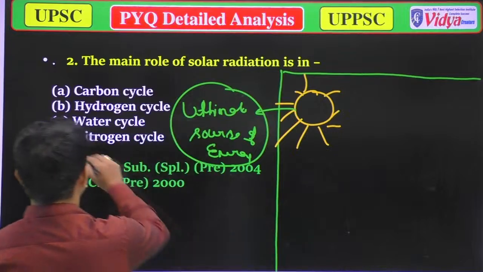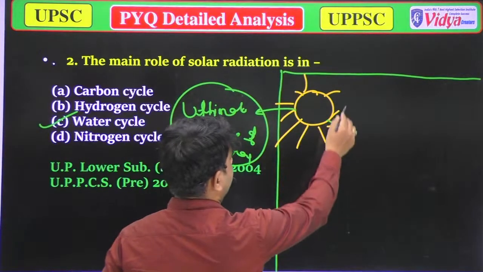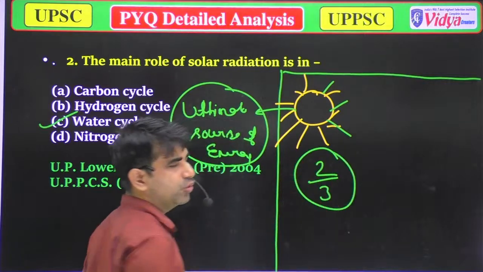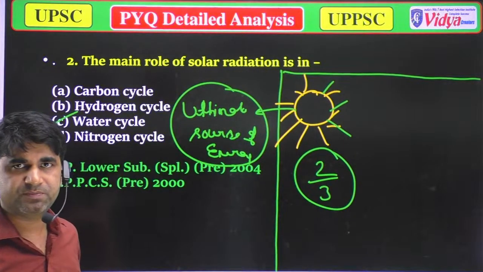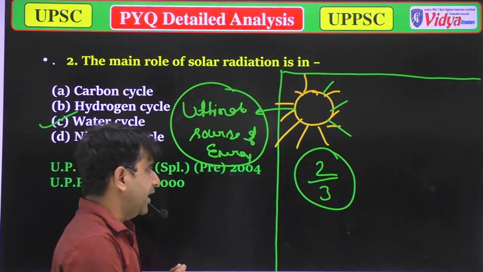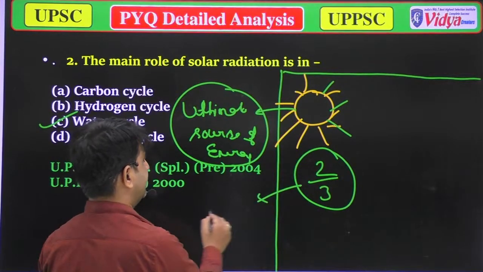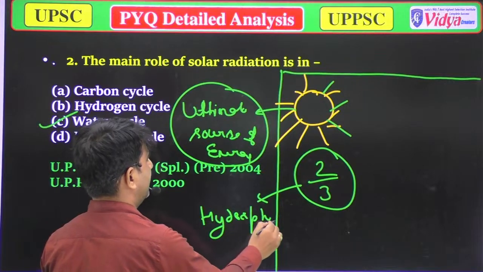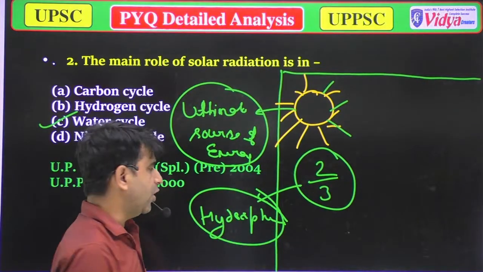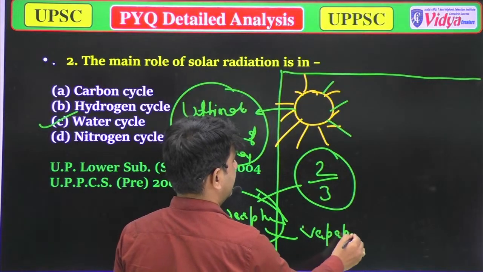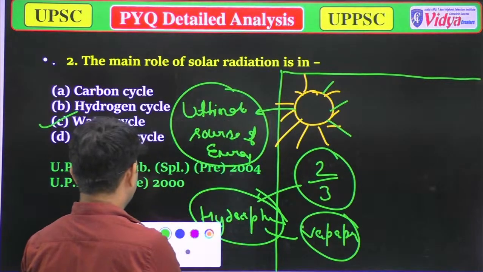Mainly we have to talk about the water cycle, because about two-thirds of water is present in the oceans, as well as in the hydrosphere. In the hydrosphere, water is also present in the form of vapor. So what happens?